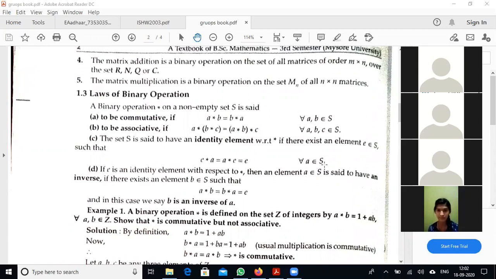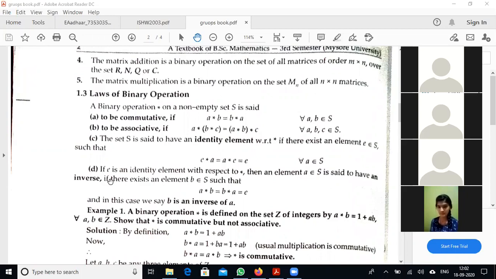If we take 5 into 1, 5 into 1 is equal to 1 into 5, which is always 5. Therefore, 1 is the identity element over N with respect to the binary operation multiplication.